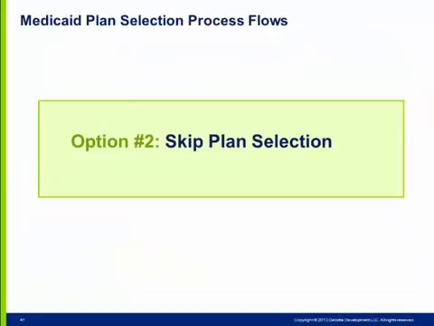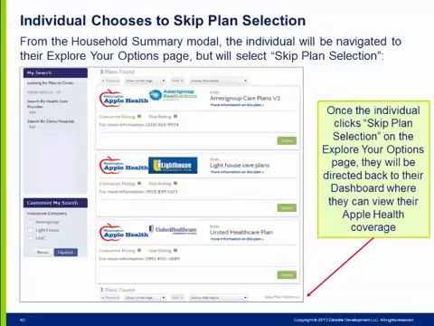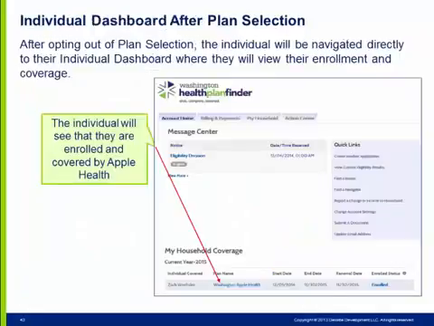Let's move on to option 2, skip plan selection. The individual has the opportunity to opt out of plan selection by clicking Skip Plan Selection on their EYO page. If the individual skips plan selection, they will be auto-enrolled by Provider 1. The individual will be navigated directly to their individual dashboard, where they can see their Apple Health coverage. This is what their dashboard will look like right after opting out of plan selection. The individual is able to select a managed care plan by clicking on the Enrolled link. When the individual is enrolled in a managed care plan overnight in Provider 1, their managed care plan will be